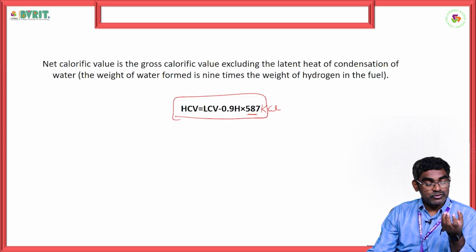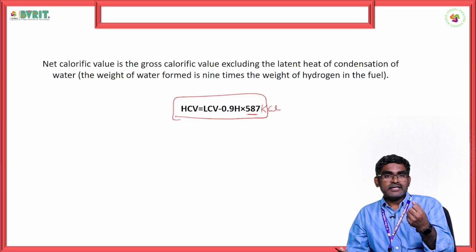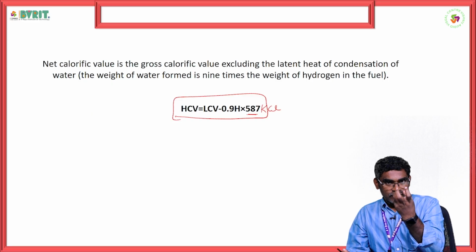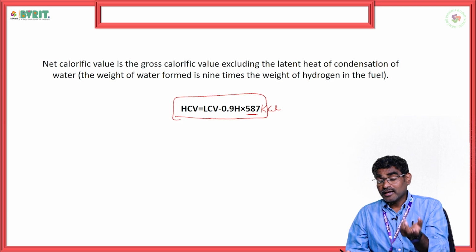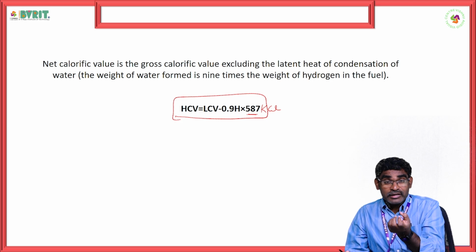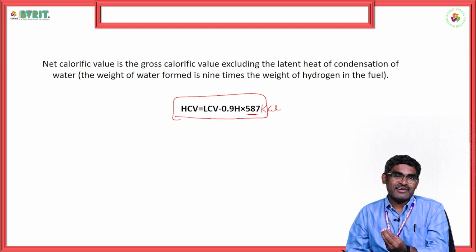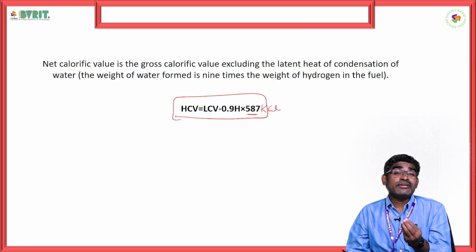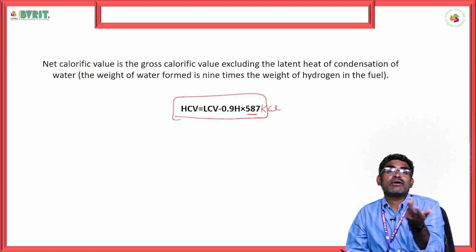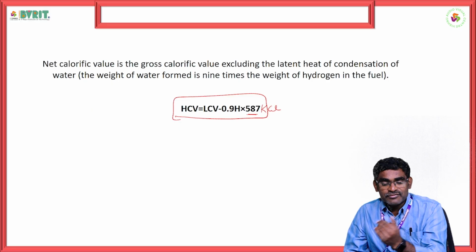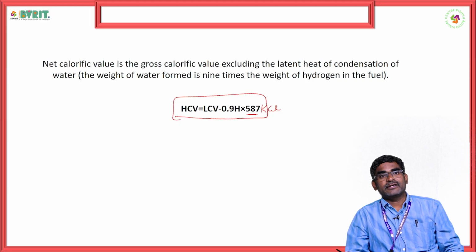Generally, by absorbing the heat from the surroundings, water from the gas, whatever moisture is present in the air, gets heated up. Now when it cools down, it produces some heat, that is called latent heat. So the amount of heat which is liberated on cooling of a gas or cooling of the vapor is called latent heat. For water, it is 587 kilocalories that we are taking here.